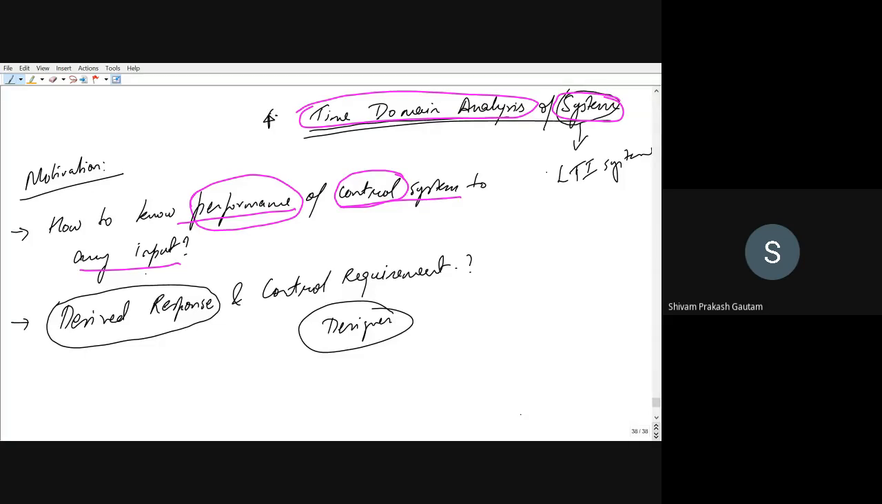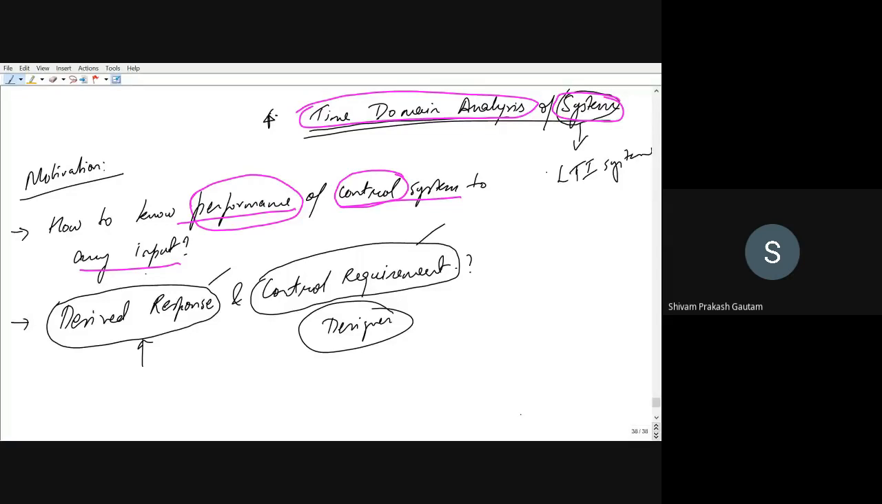Like when you're pressing the accelerator at 1000 rpm, if you have ever ridden a bike or a car, if you are riding at 1000 rpm, that shows how quickly your system will move forward, right? What is the acceleration that will be provided to your system? So that is the desired response. So suppose you are a designer, you want your system to give a desired response, and also you want to know what different control aspects will be required for the system. So for this desired response and control requirement, you need to have a time domain analysis of a system.